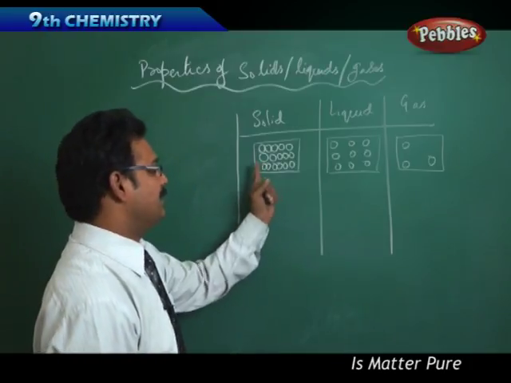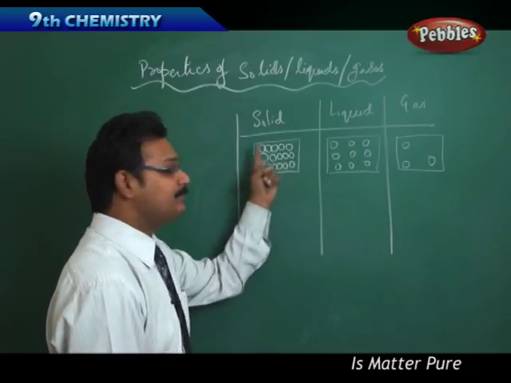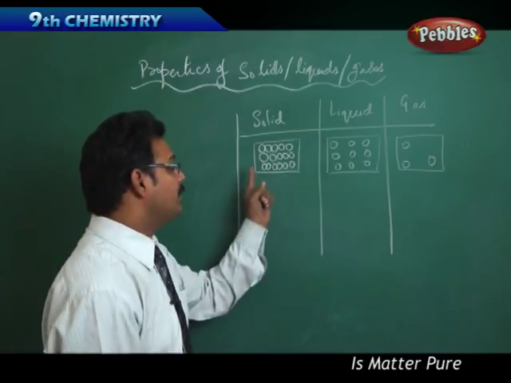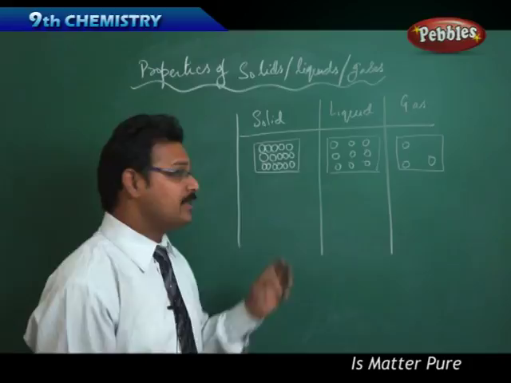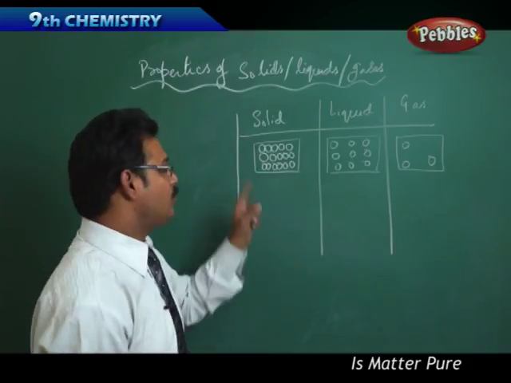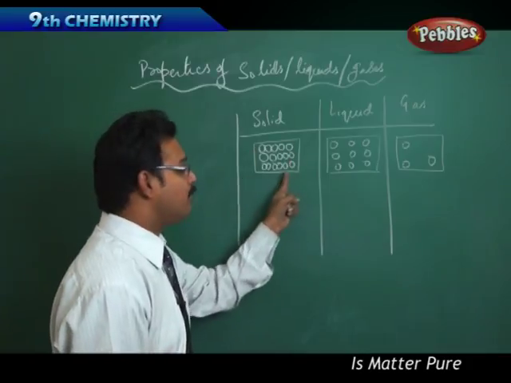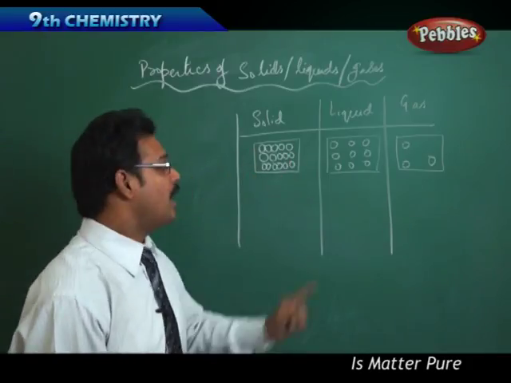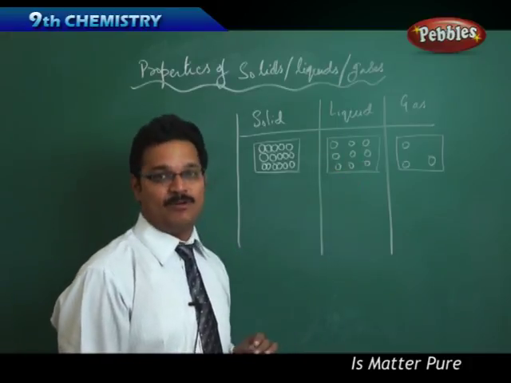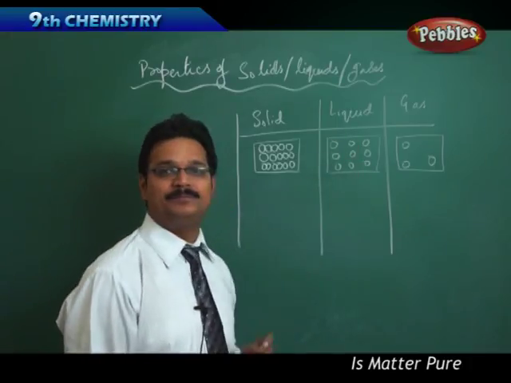It says that in solid the atoms are arranged in a fixed order, and between the atoms the attraction force is very strong. So atoms are arranged in a regular pattern, and in liquids the atoms are arranged somehow, but they have some gaps between them.